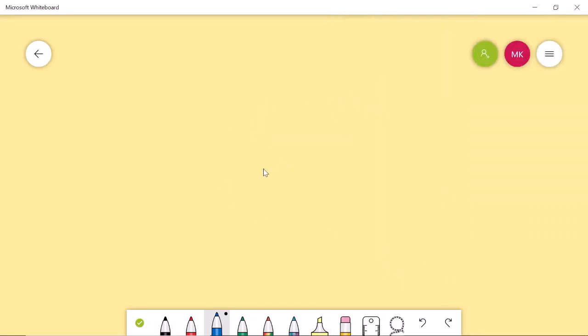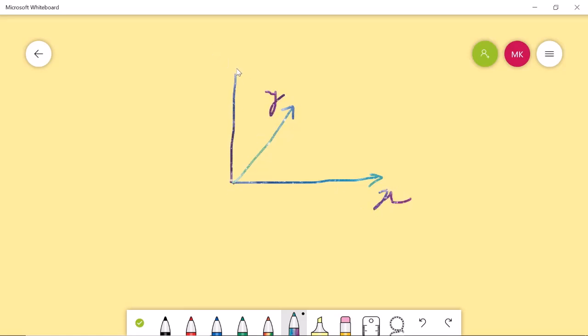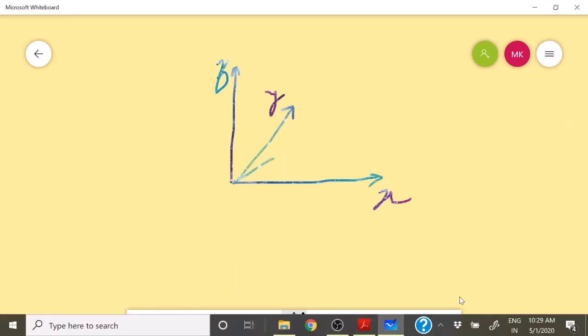For example, you have the x direction, and let this be the y direction. So this is x, this is y, and this is z. So if you have an electric field, for example, this is an electric field.